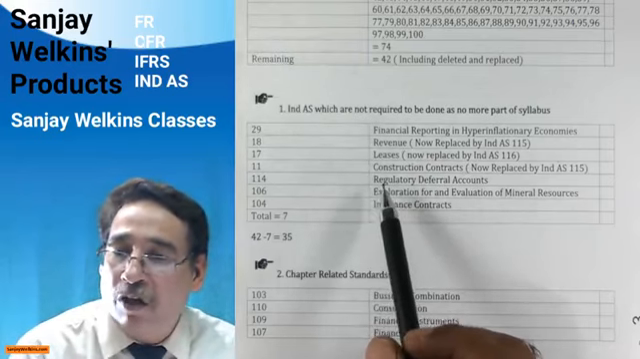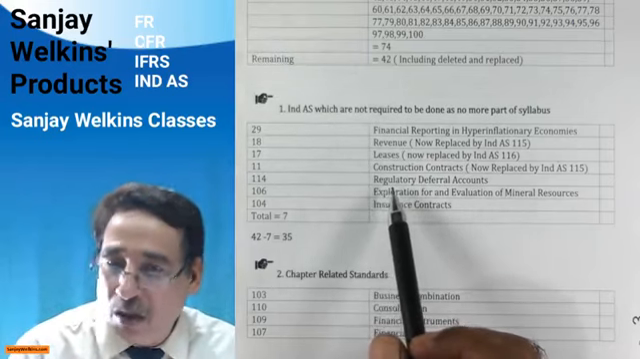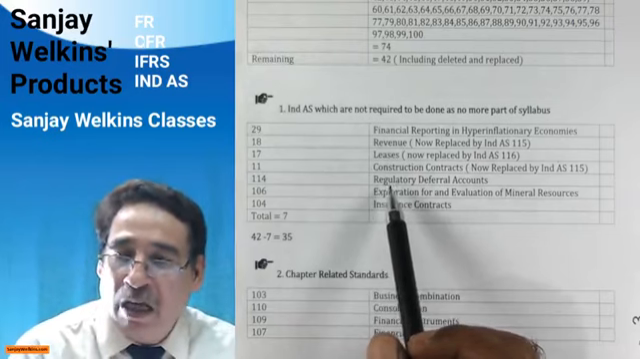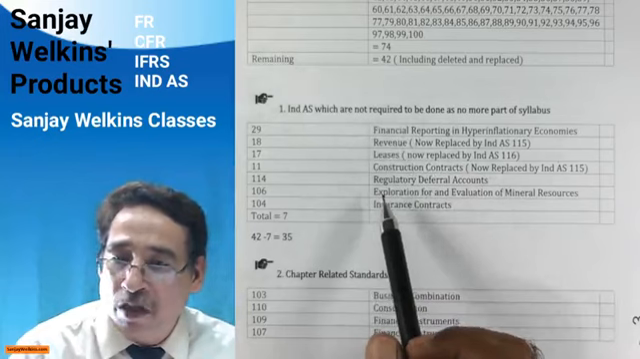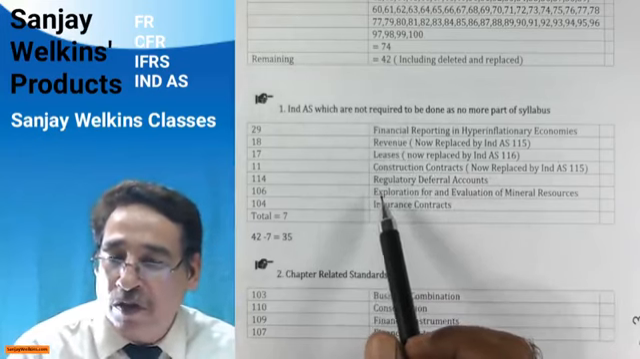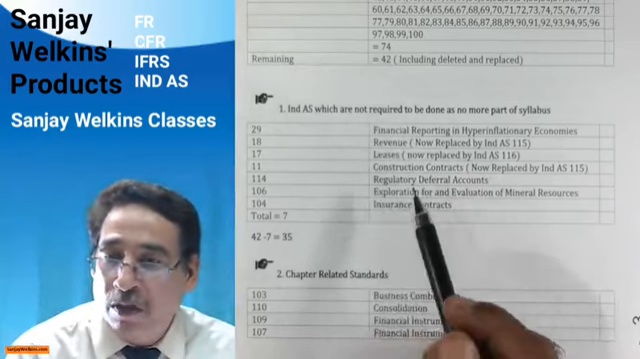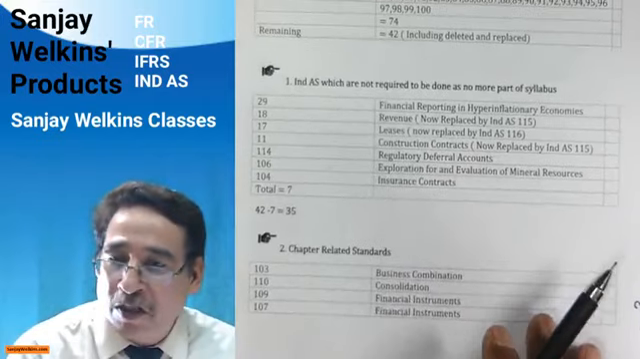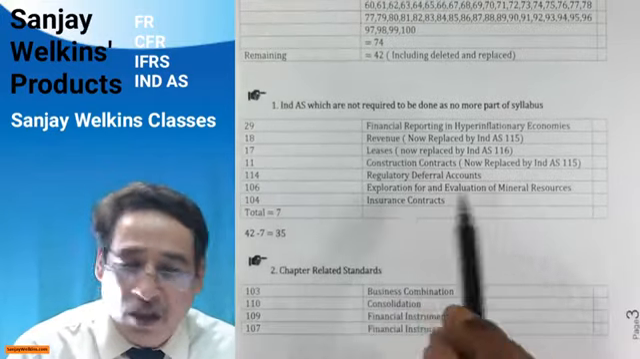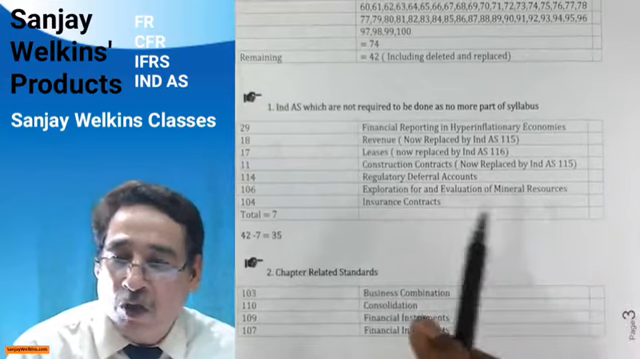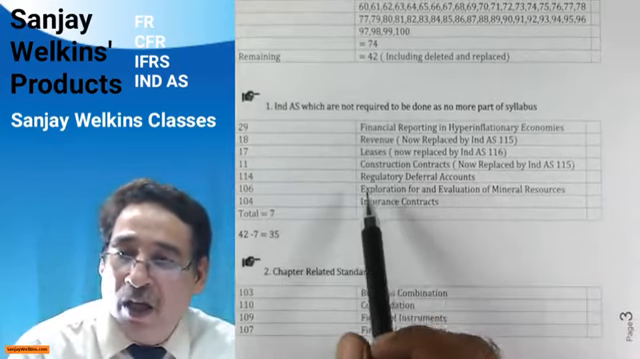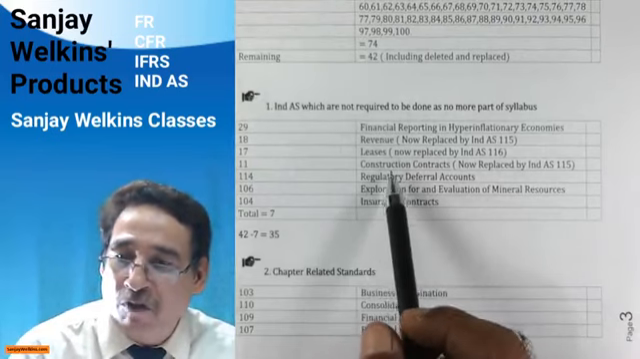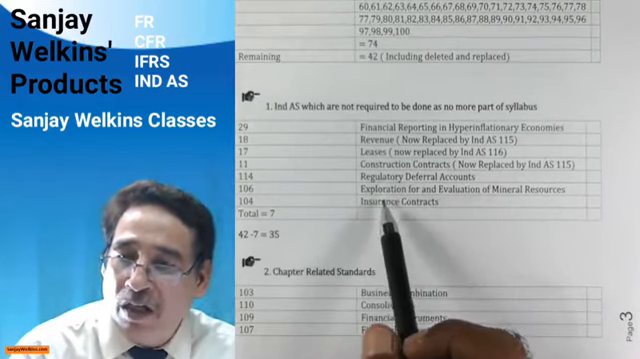Similarly, 114, you need not do. It is not deleted, but the reason is the same as I mentioned for 29, because a lot of revision work is going on on account of some controversies, divergence of opinions, or complexities in its application. And there is no unanimity as far as its application is concerned. So that's why it is not a part of the syllabus. 116 on account of the reason I just mentioned above, and even 104.